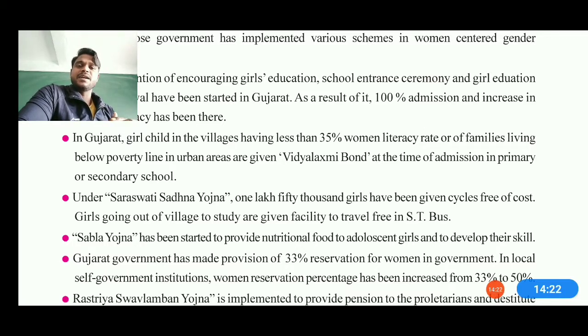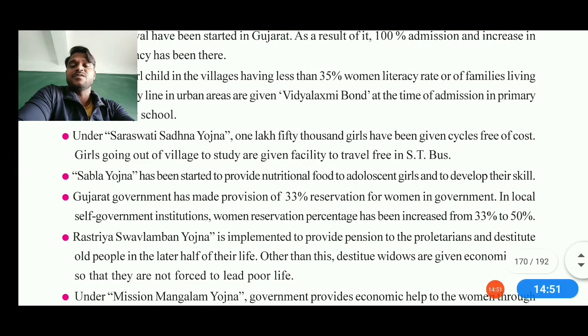So we can say the Sabla Yojana has been given for nutritious food for adolescent girls and all to develop their skills. And apart from that, the Gujarat government has also made provisions for 33%. See student, 33% reservation for women in governmental jobs and in local self-governmental institutes, and the women reservation percentage has been increasing from 33 to 50%. It means we are going on the right track, and the government has also been thinking on the right track related to women.